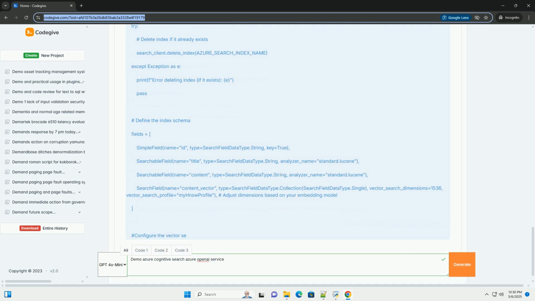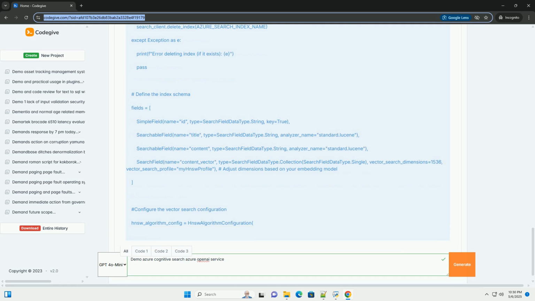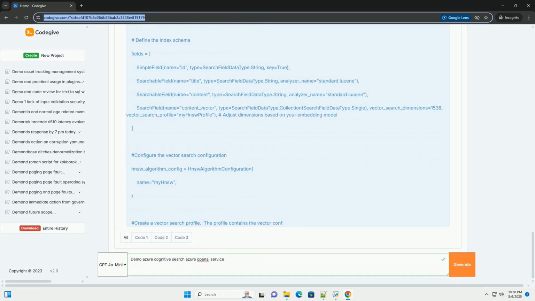Prerequisites. 1. Azure subscription. You'll need an active Azure subscription. If you don't have one, you can create a free account. 2. Azure Cognitive Search service. Create an Azure Cognitive Search service in the Azure portal. Note the service name, resource group, and key. A basic tier will work for this demo.